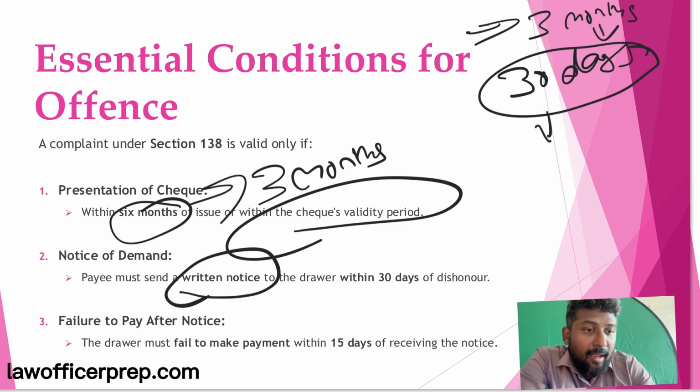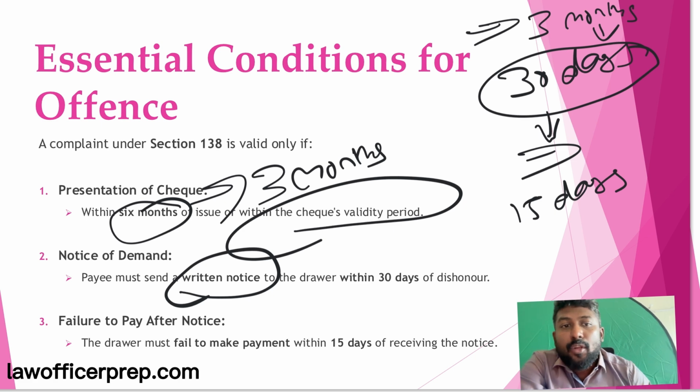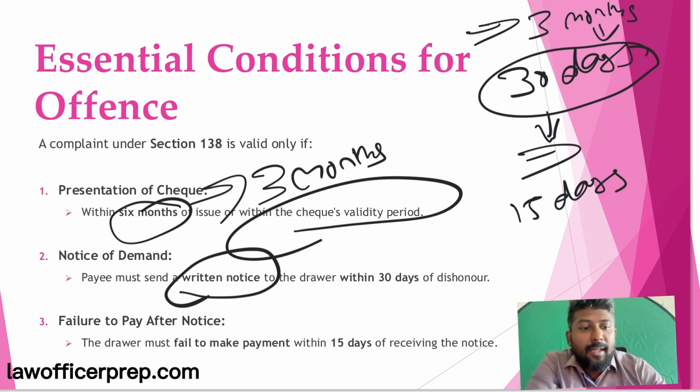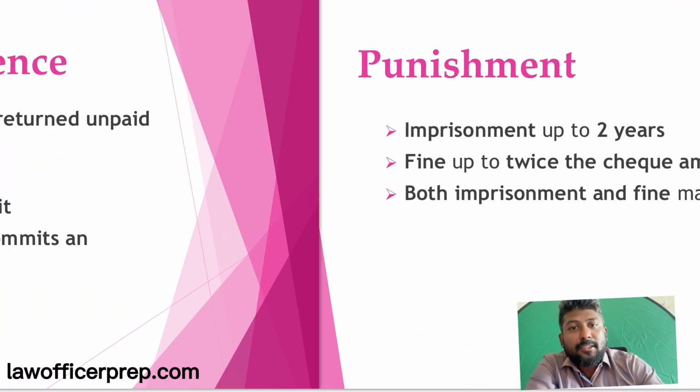Then, once you have given a written demand notice, the drawer must pay the money within 15 days, and if they fail to pay within 15 days, then you can bring an action under Section 138. So, let us get into some of the nitty-gritties so that you can understand and answer whatever questions have